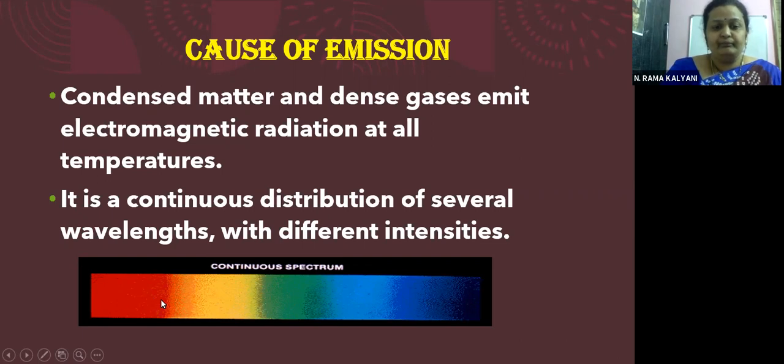You see the overlapping of the colors. You cannot have a proper divide between the colors here, children. The red is ending, meanwhile the orange is starting, meanwhile yellow is starting. Okay, so this is a continuous spectrum where we don't have any sort of demarcations between the wavelengths. Okay, so this happens in condensed matter or highly dense gases.